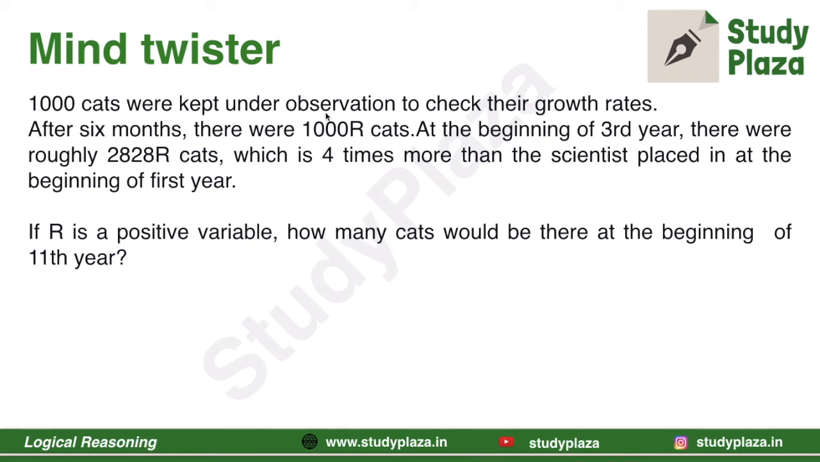1,000 cats were kept under observation to check their growth rates. After 6 months, there were 1,000 R cats. At the beginning of the third year, there were roughly 2828 R cats, which is 4 times more than the number the scientists placed at the beginning of the first year. If R is a positive variable, how many cats would be there at the beginning of the 11th year?